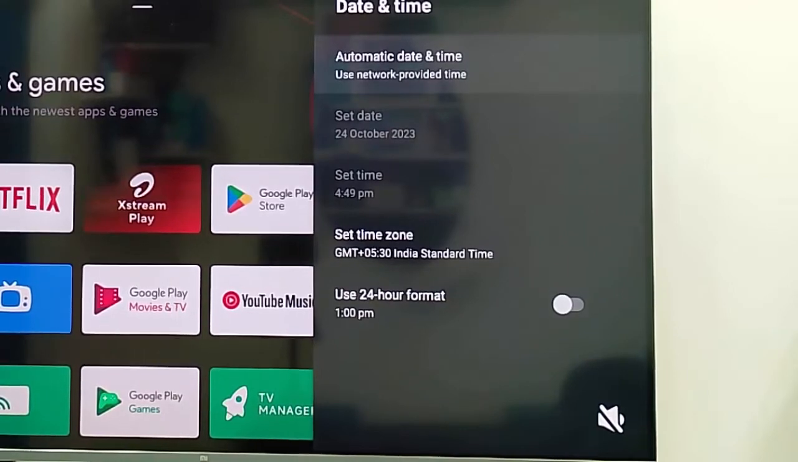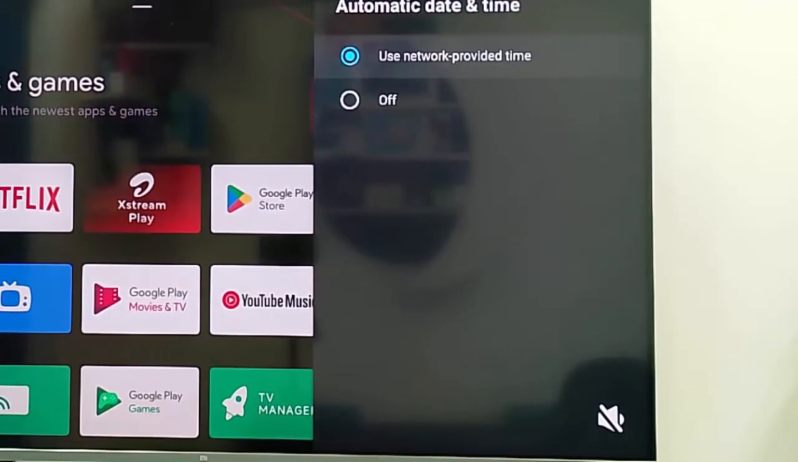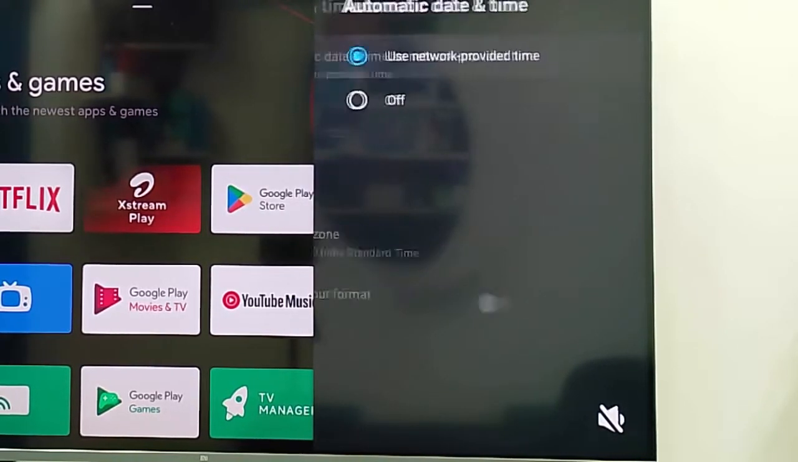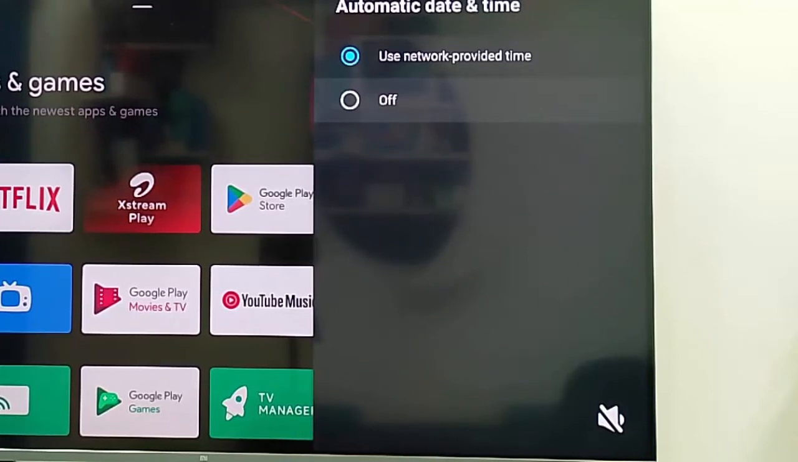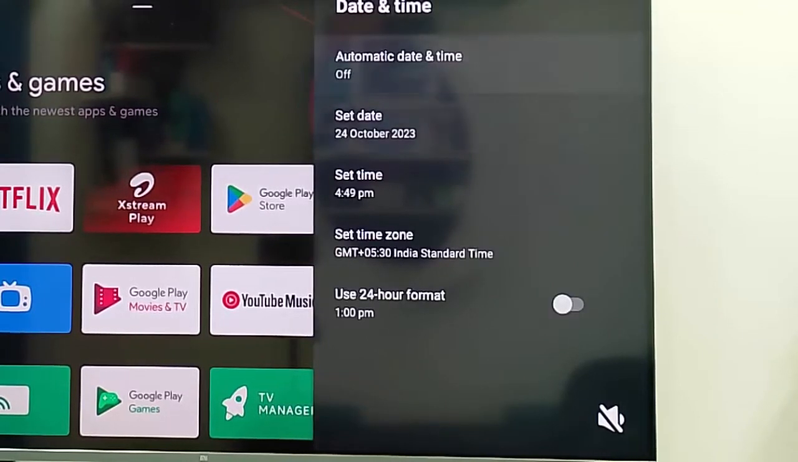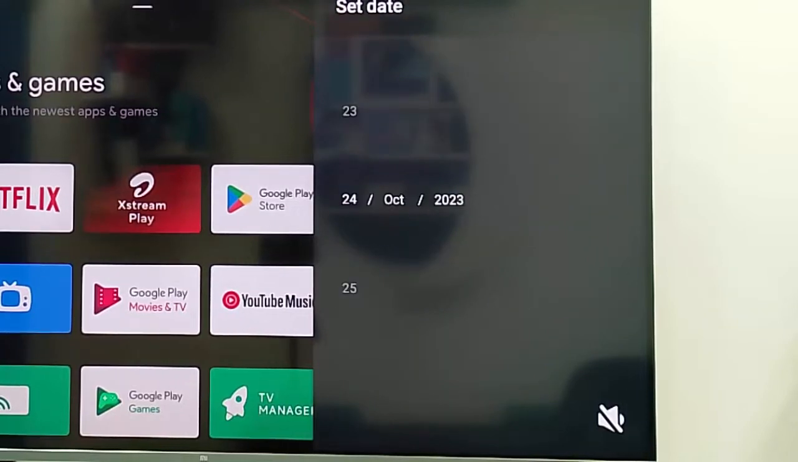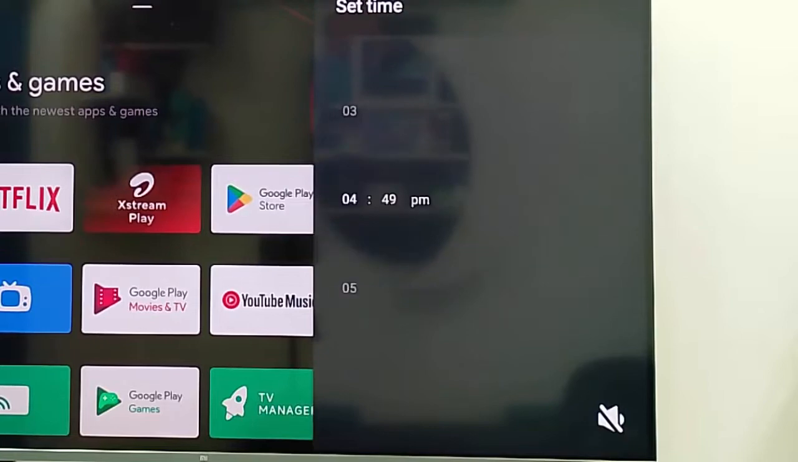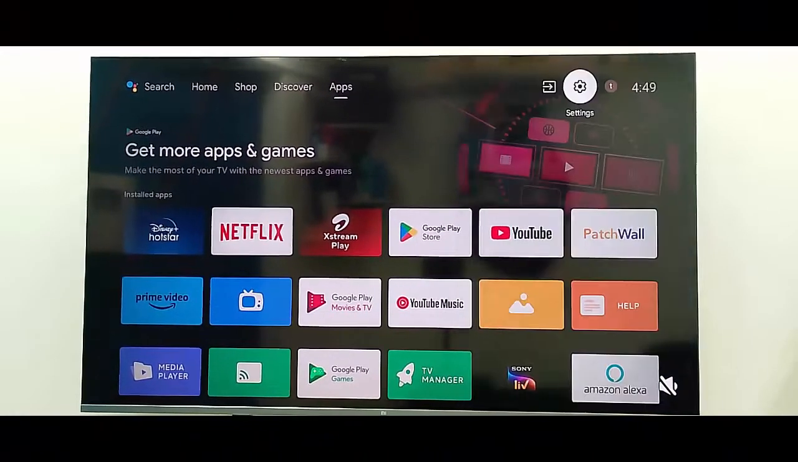First go to automatic date and time and select the use network provided time. Select this option, and if you want to set the date and time manually, then once again go to automatic date and time, select here off. Select the off and first set the date like this and go back and set the time. After this, restart your device.